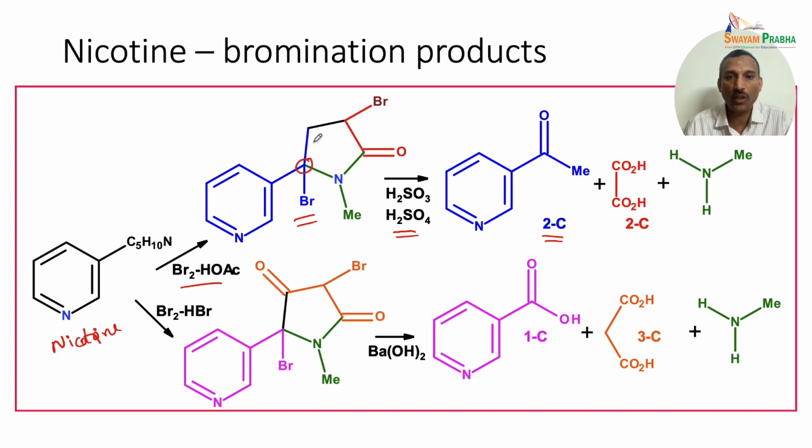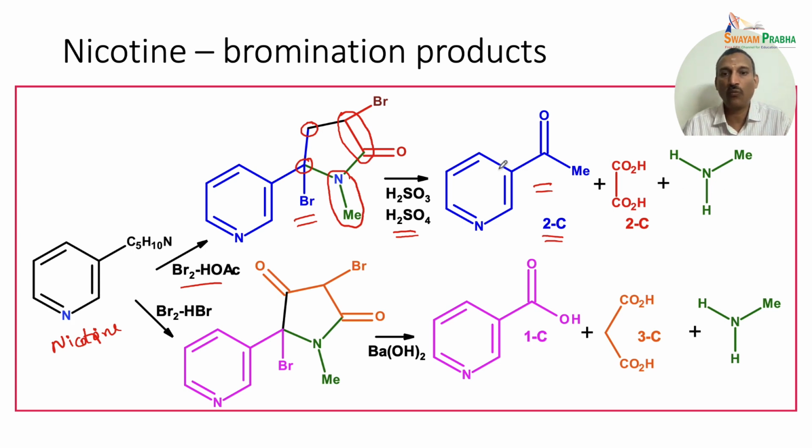So these two, and there is also another carbon. These 2 carbons combine together to give the acetyl unit as shown here, these 2 carbons form the oxalic acid part, and this N-methyl unit forms the methylamine part.